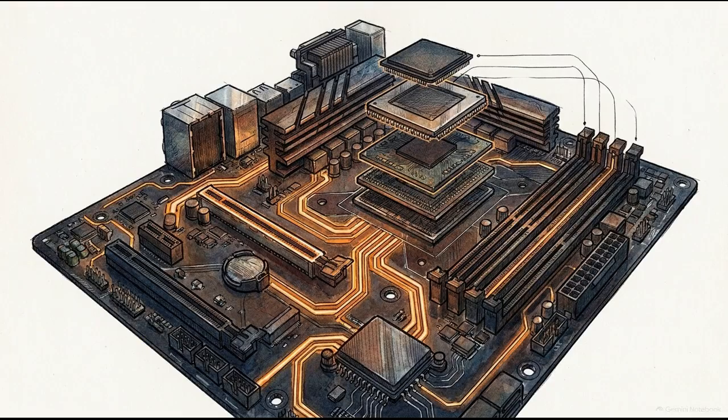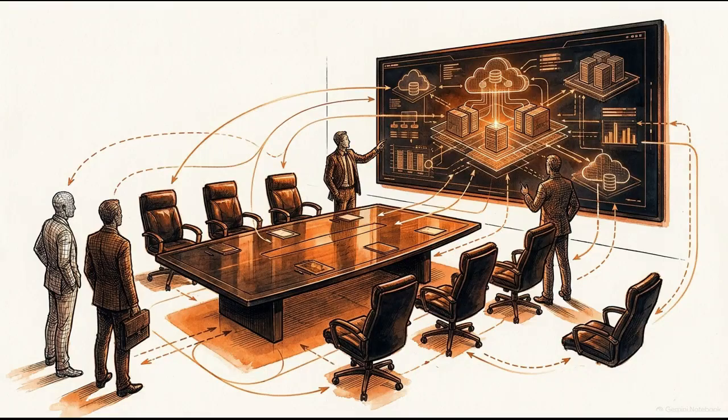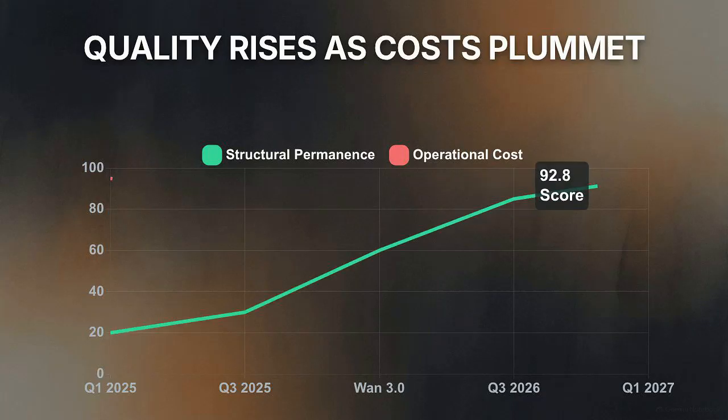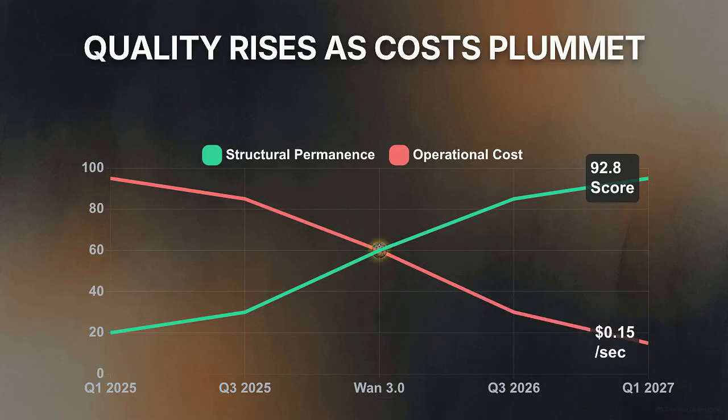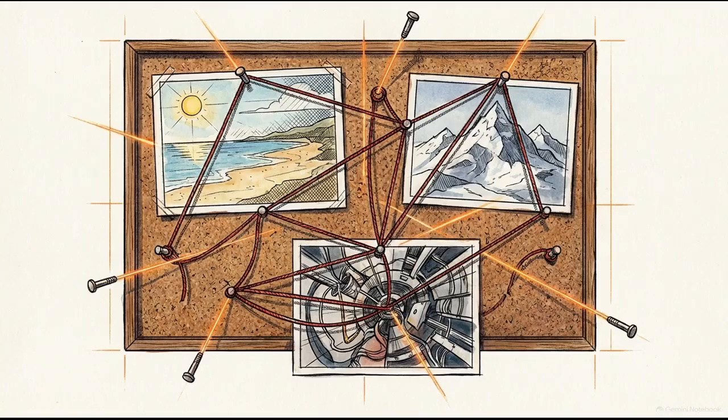To understand the engineering behind this shift, we have to deconstruct the 18 billion active multimodal parameters powering this architecture. In the current landscape, market leadership belongs to the architecture providing the highest structural permanence at the most sustainable operational cost. Historically, the primary friction in AI video workflows was a heavy reliance on fragile, syntax-heavy text prompts. This manual prompt engineering often results in poor narrative coherence, where consecutive shots suffer from disjointed visual transitions.